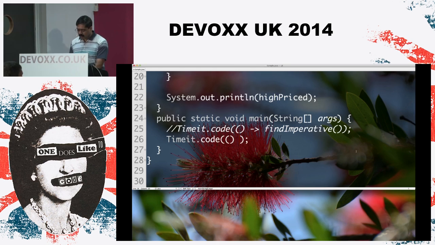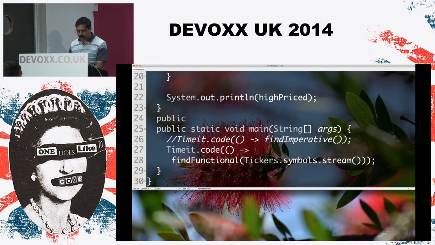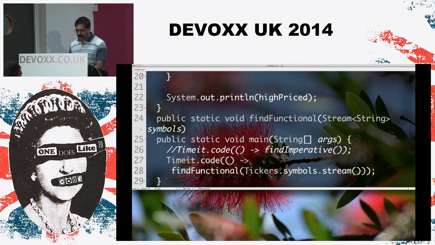But this time I'm going to say findDeclarative or functional, let's call it that, findFunctional. And in this case, I'm going to pass to it tickers.symbols.stream. So we're going to pass a stream to this function called findFunctional. So let's go ahead and write this function first of all. So public static void findFunctional, and this takes a Stream of String, which is called symbols, on our hand.